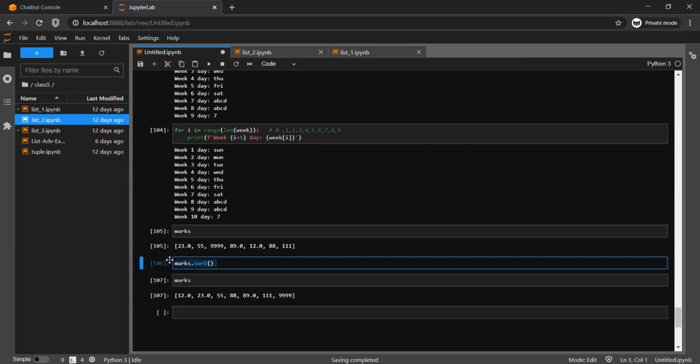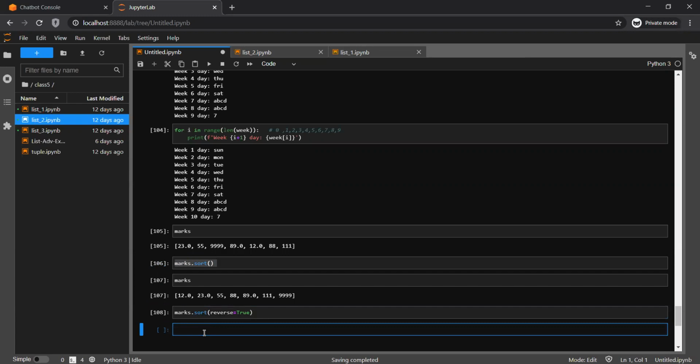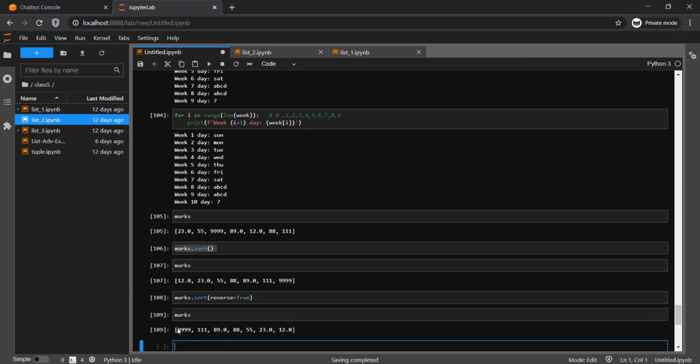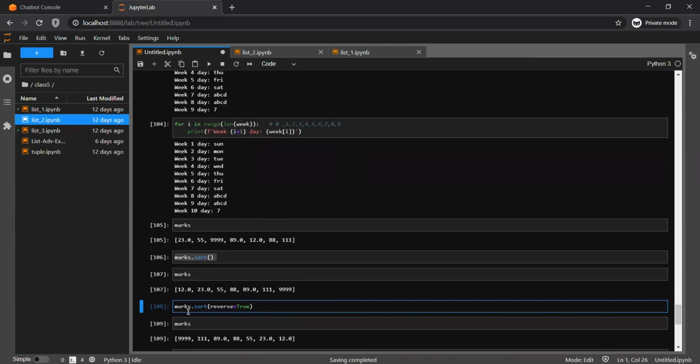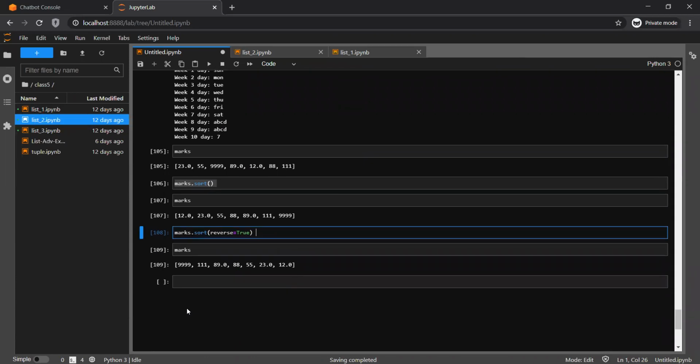You can do the reverse sort as well. How you have to do it is that one more argument has been passed, reverse equal to true. Now it has reversed it, so now it started from 99 and so on. In the same way, suppose there is an ask like you are printing the marks for, suppose, Peter, but I want them in a proper order, in increasing order. So the lower number should be printed first, then higher, and then the highest. You can sort the list in that scenario.